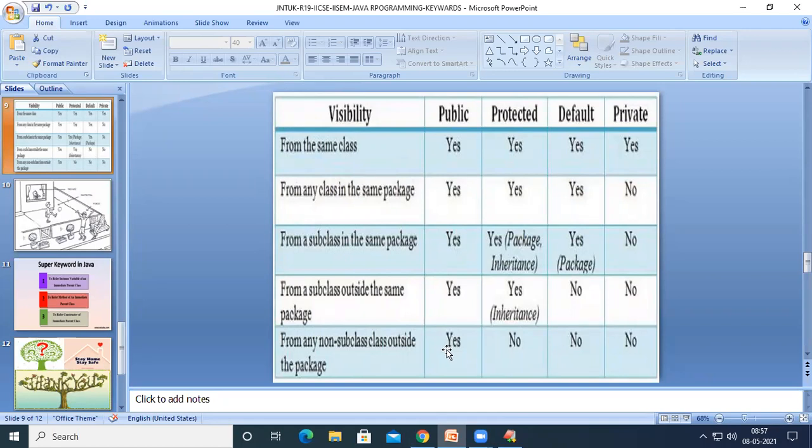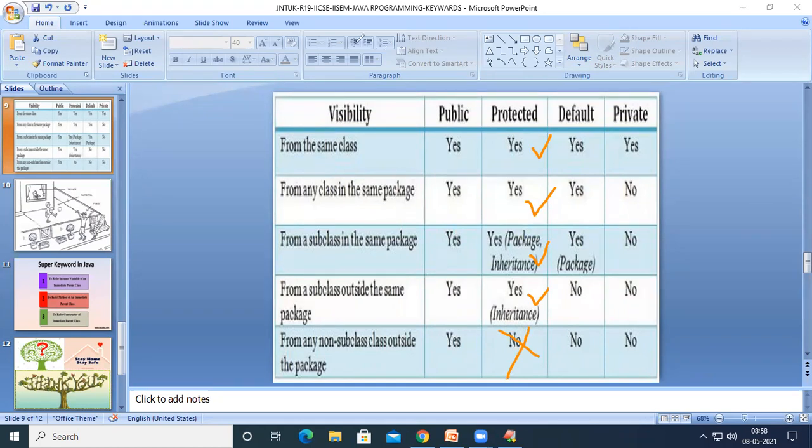What happens if we declare a method as protected? If we declare a method as protected, it can be accessed in the same class. It can be accessed in any other classes which belong to the same package. It can be accessed in the subclass of the same package. It can be accessed in the subclass outside the package. But it cannot be accessed from a non-subclass